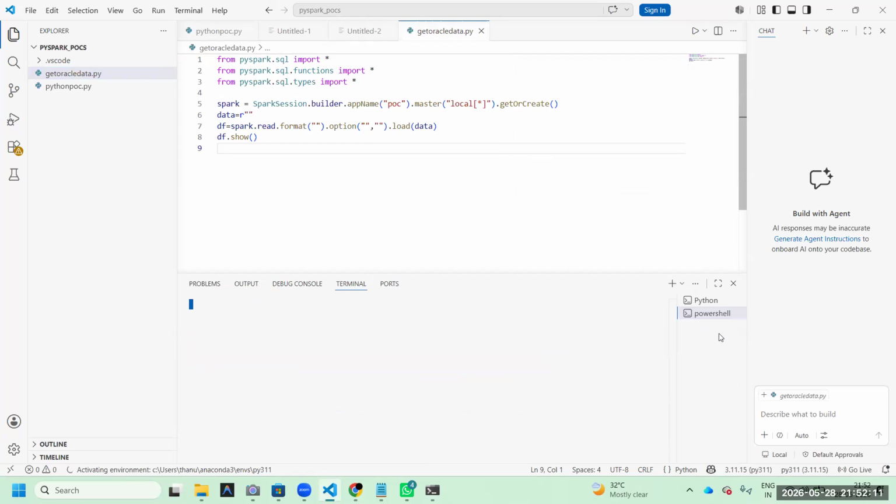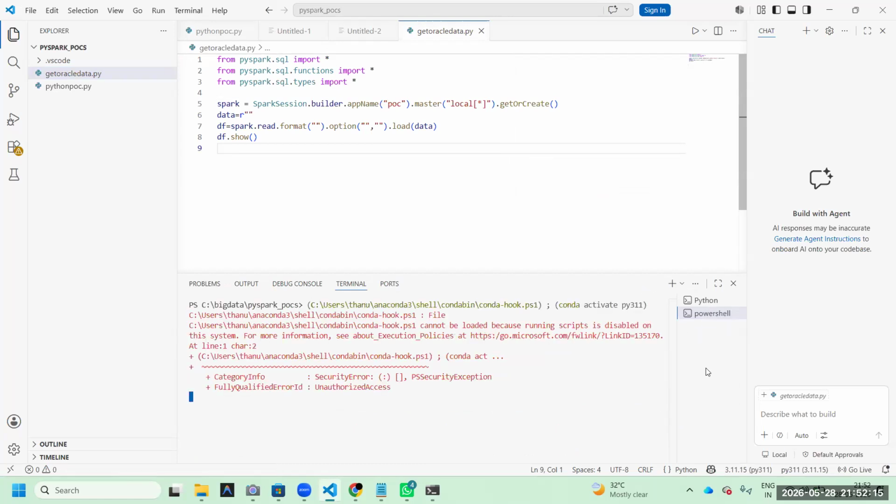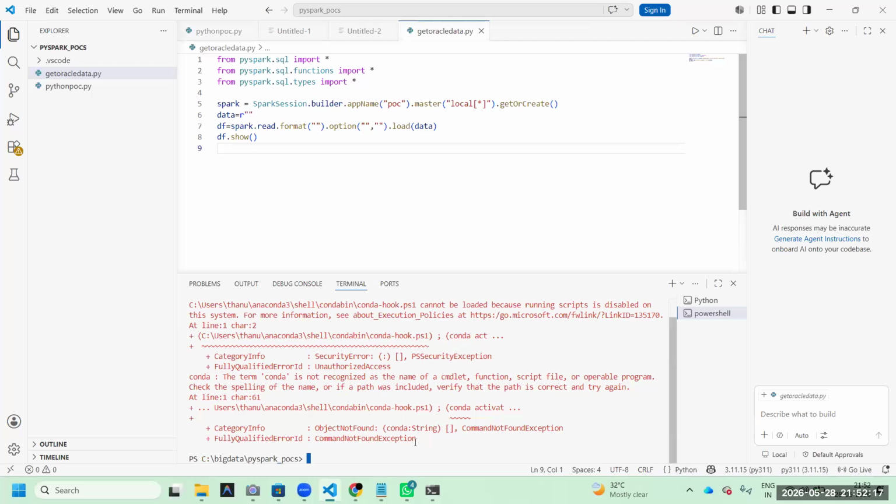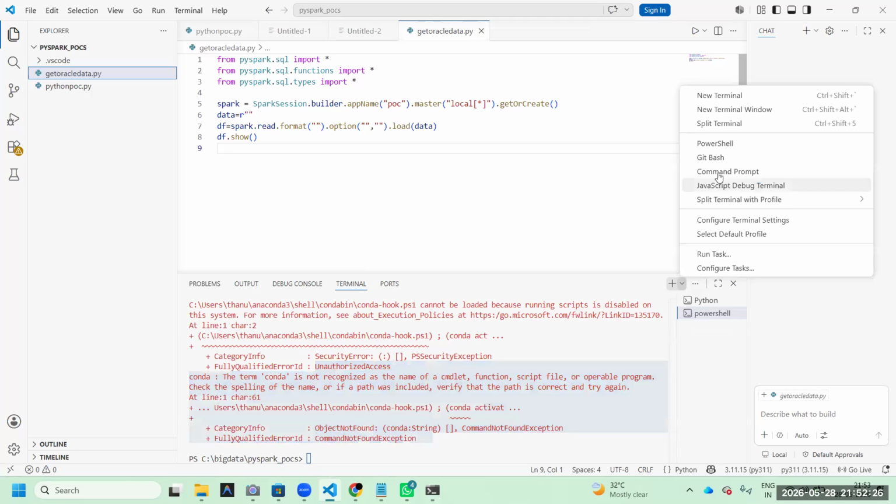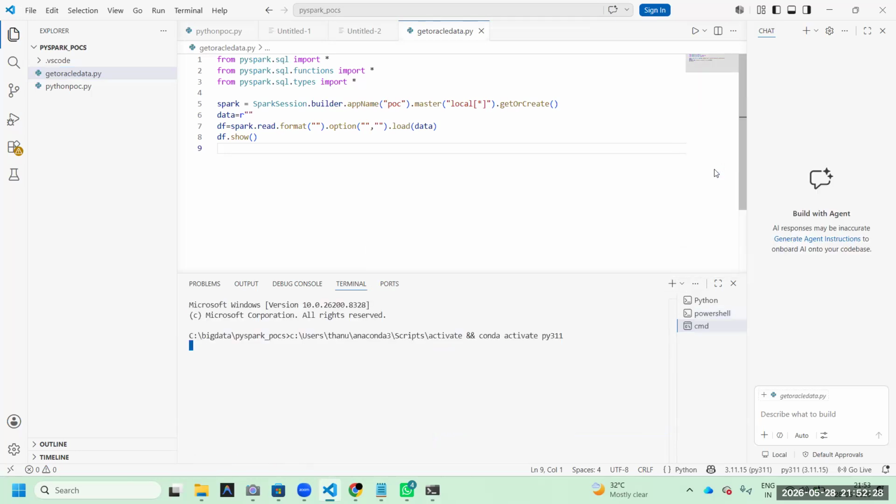If you click the plus symbol, by default you will get PowerShell. I don't want this PowerShell. If you are running Spark submit, etc., here you will get errors. I don't recommend this PowerShell. By default, I want to click the down arrow and choose command prompt. At that time, it automatically activates Python 11. It's working fine. By default, I want to get command prompt only, not this PowerShell mode.